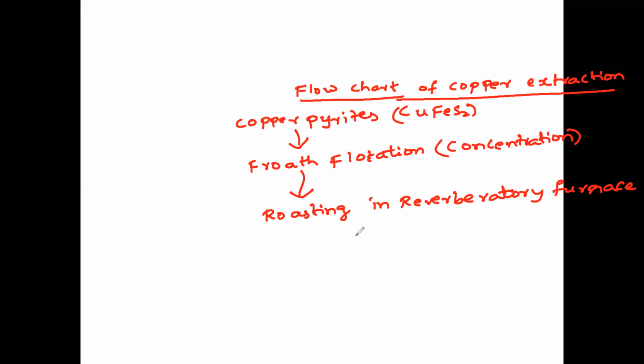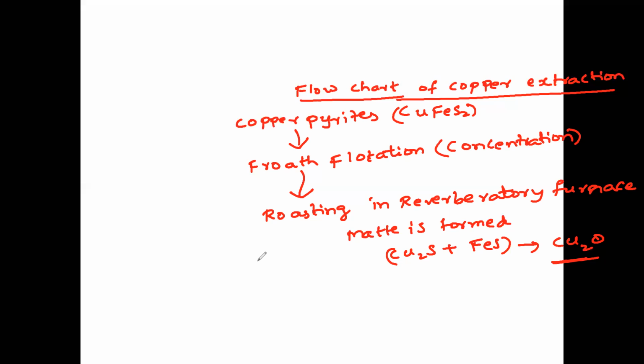Matte is formed. What is matte? Matte is nothing but a mixture of copper sulfide plus iron sulfide. It is formed, and this is being converted into cuprous oxide by using oxygen gas by roasting. So this is converted into cuprous oxide.